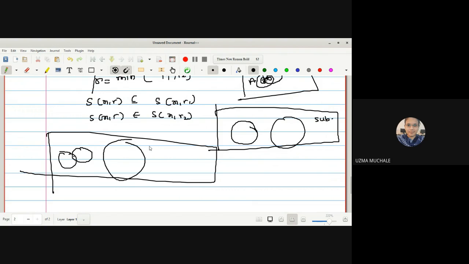Let us take a bigger diagram so that you can understand. So x is a common member of A as well as B. We have an open sphere with center at x and radius r1 which is contained in A, as well as an open sphere with center at x and radius r2 which is contained in B.